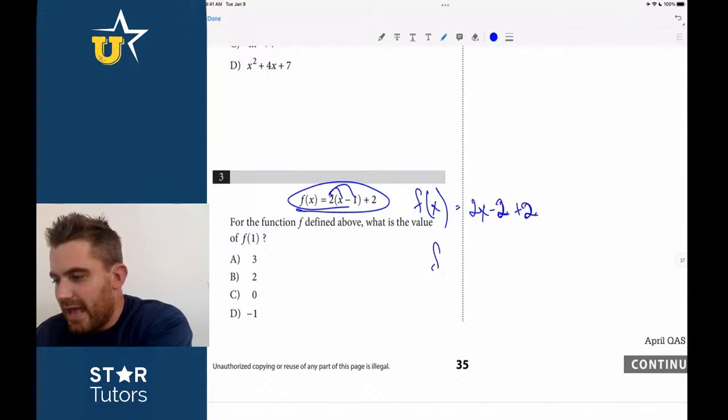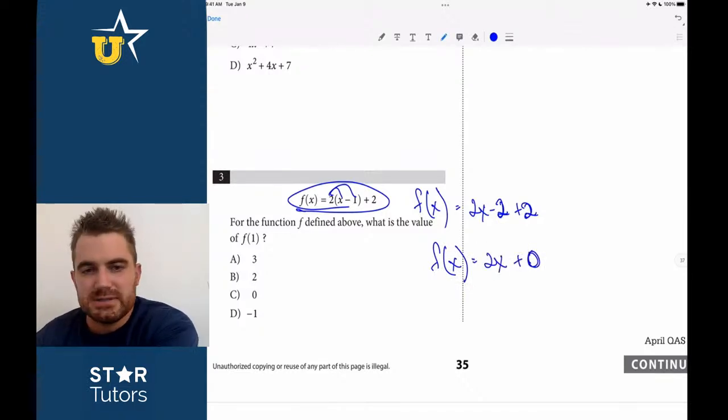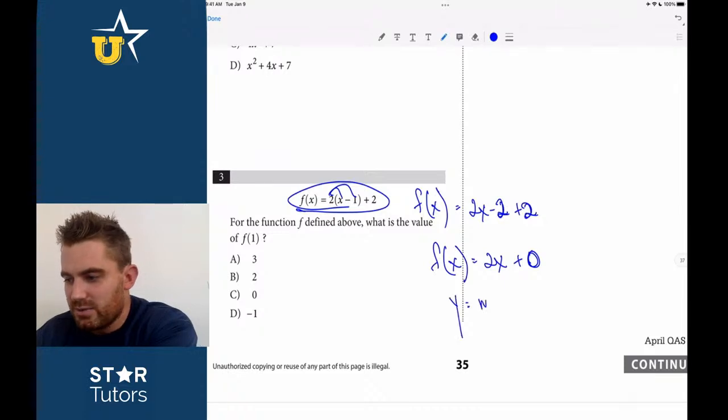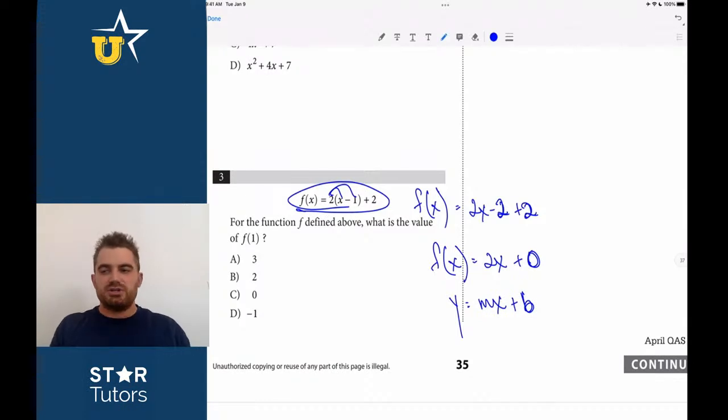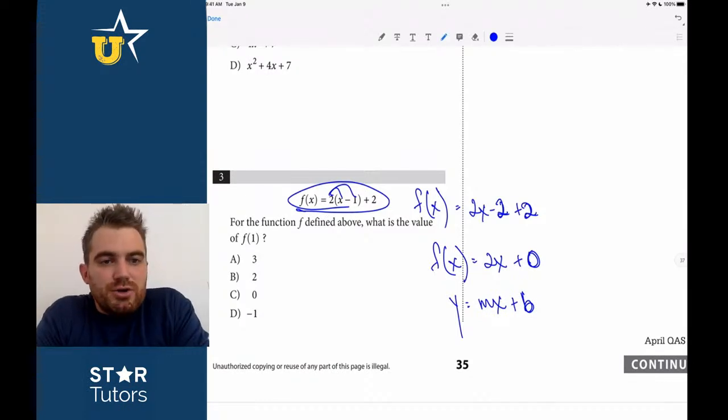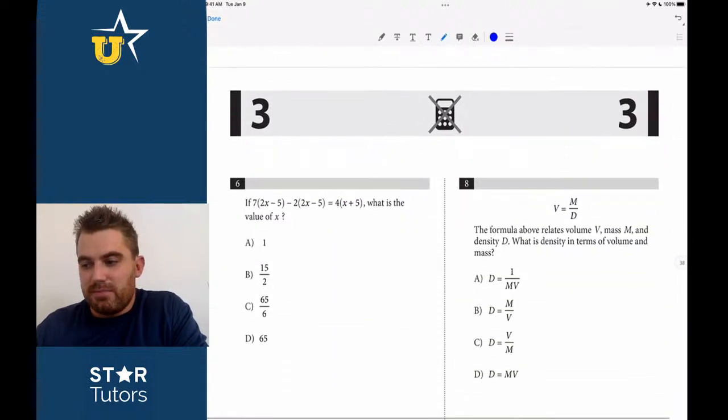And now all of a sudden we get f of x is equal to 2x, essentially plus 0. Well, f of x equals 2x plus 0 looks a lot like y equals mx plus b, doesn't it? Again, that's not the premise of this question necessarily, but we are using a linear equation even for question number 3 where that's not the total premise. So really there's 2 questions where knowing about y equals mx plus b is going to help us.